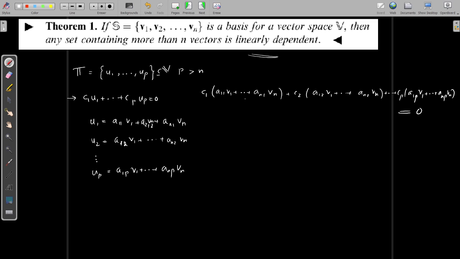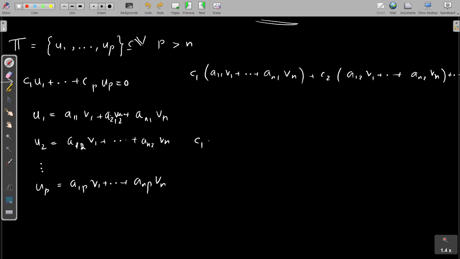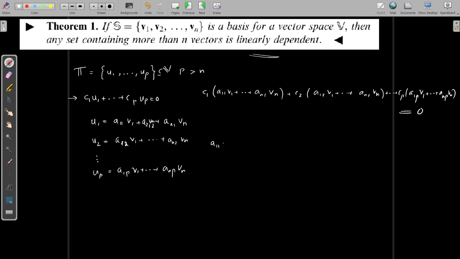Now you rearrange this by collecting the coefficients of v1 first. Then this can be written as a11 times c1. This is the coefficient of v1 in the first term, and from the second term you get a12 times c2, plus etc. From the last you get a1p times cp. These are the coefficients of v1. Then you write this times v1 plus, now collect all v2.